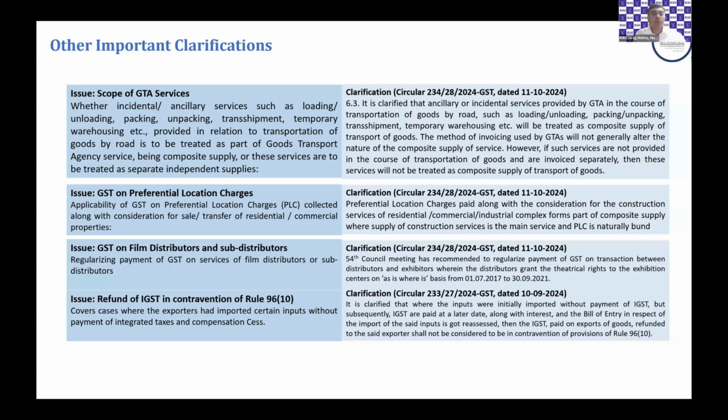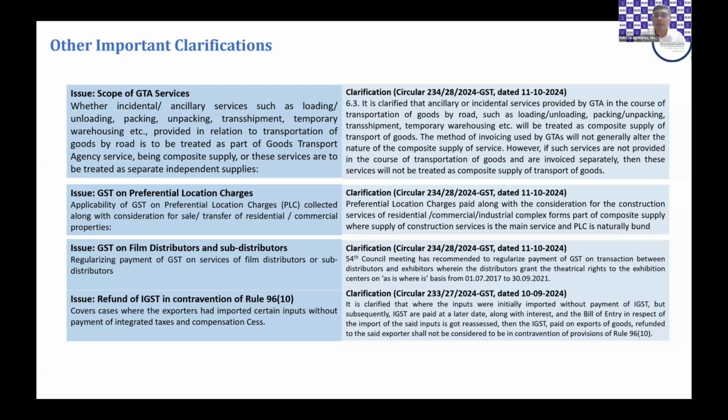Another welcome move, very important clarification, film distribution. As is where is basis, they are saying the 54th council meeting on as is where is basis are saying that, okay, where there are two rates, where right to use copyrights was taxed at 12% and film distribution at 18%. Till 30th September 2021, whatever has been done on as is where is basis, this circular is allowing.